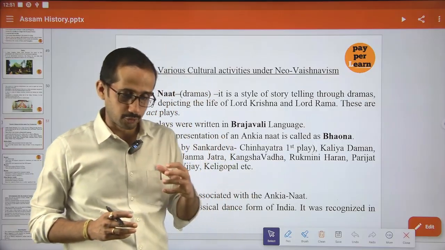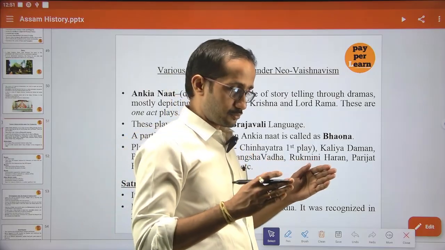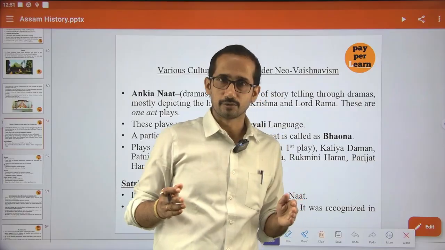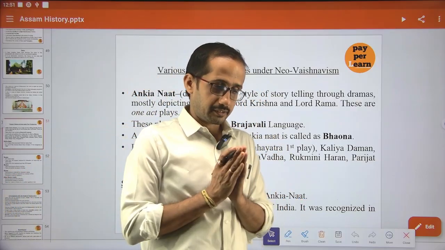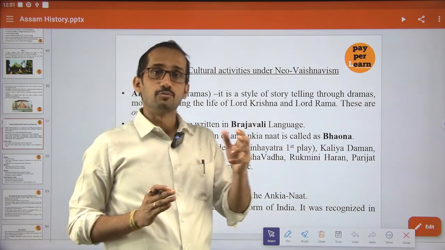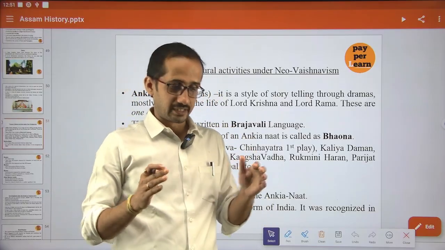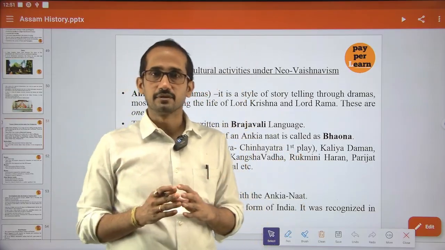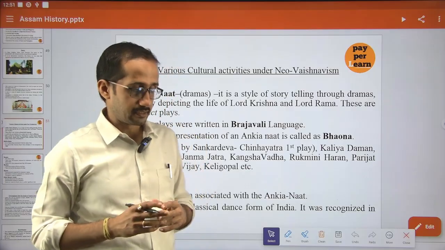You can see that in Satra, the disciples come from different social and economic backgrounds. As a result, it increases social mobility. Different caste, different community people can go together, stay together, and learn together. So it will promote social harmony and social mobility. That is the first thing. The second thing is that it also promotes education.